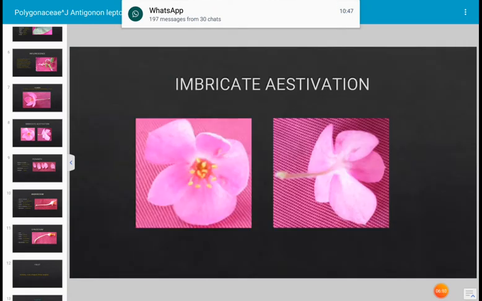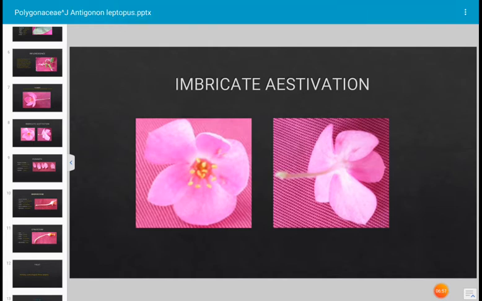This is imbricate aestivation shown in the photograph. See carefully both the photographs given here. Both edges of one petal are inside, and both edges of another petal are totally outside, and 3 petals have one edge outside and one edge inside. Such arrangement of the tepals or petals or sepals in the flower is called imbricate aestivation.